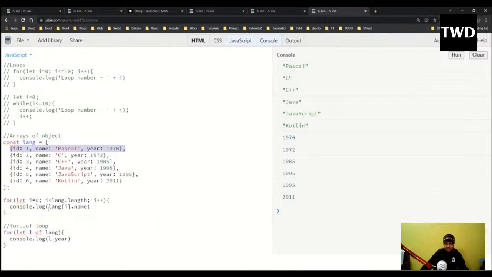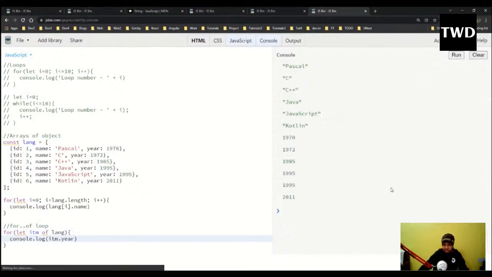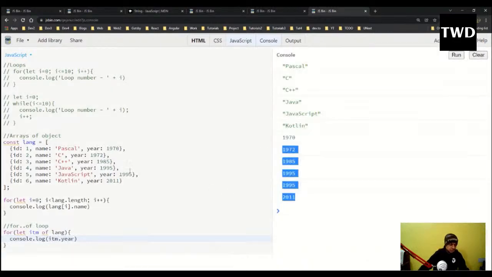So "l of lang" means lang is the object. This is known as a for-of loop. With this l, whatever the item is, I can access it. Here l was an object, but it is not necessary to use l; I can take anything, for example itm, and then it will be itm.year. So it will work like this. This is a for-of loop, a shortcut.